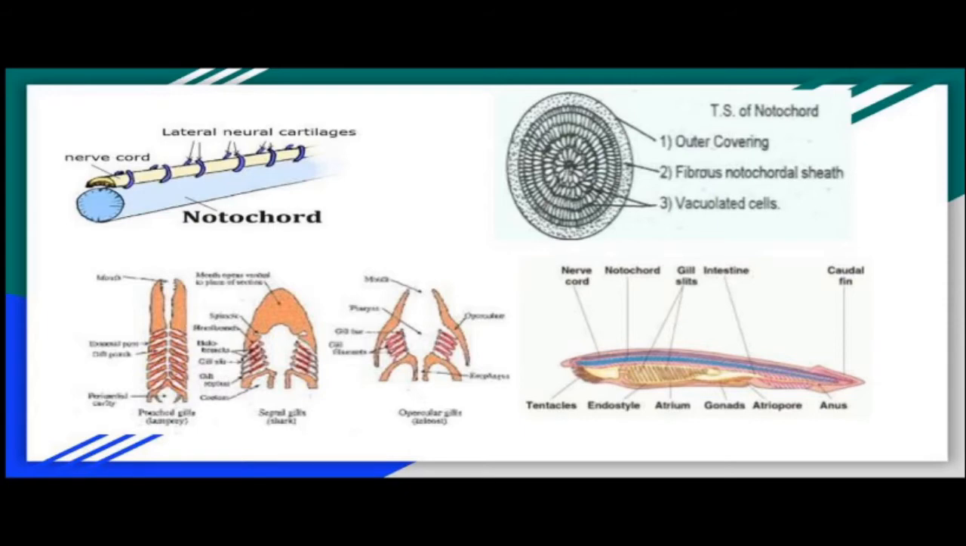The main two features are having a notochord, and second, having a nerve cord which is hollow and also dorsal. The third feature is having pharyngeal gill slits, meaning the pharynx is perforated in the chordates. These are perforated by certain bars over which the gills are borne, particularly in the case of fish, and